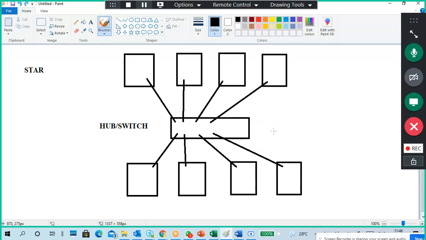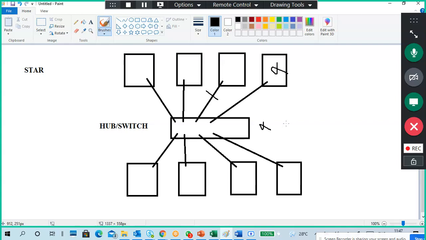Other than that, for example, if this PC is not working, no problem. Others can communicate. If this wire is disconnected, no problem. We can communicate with others unless the main device is down.